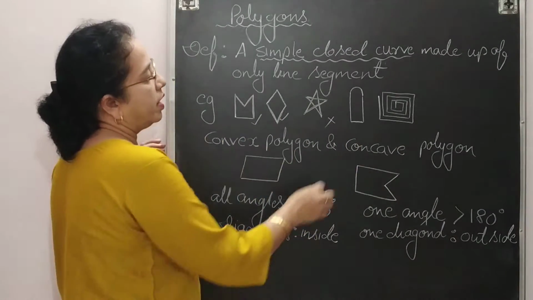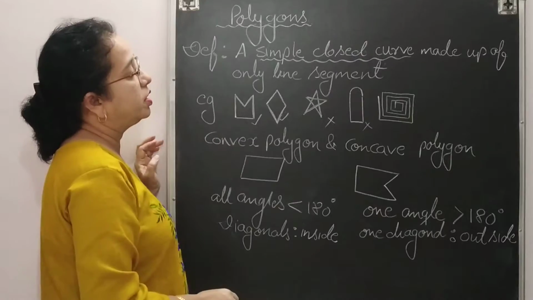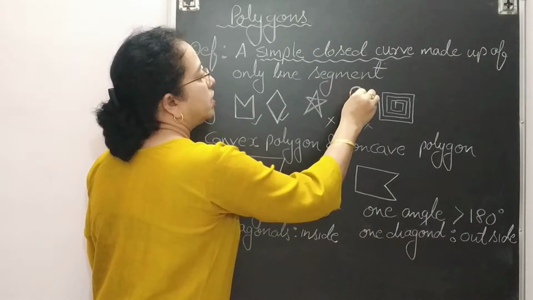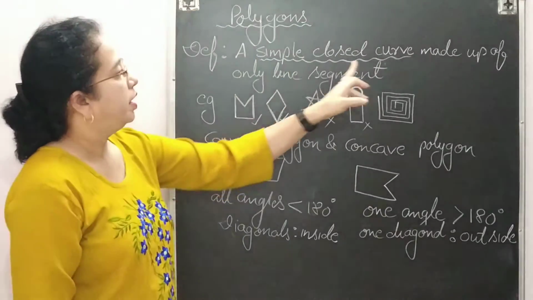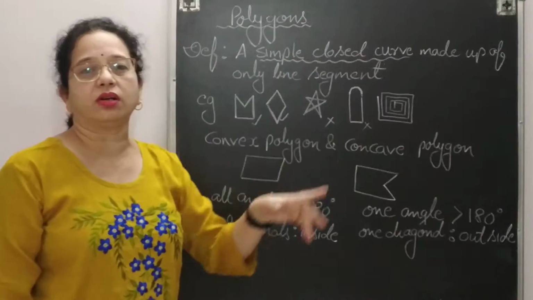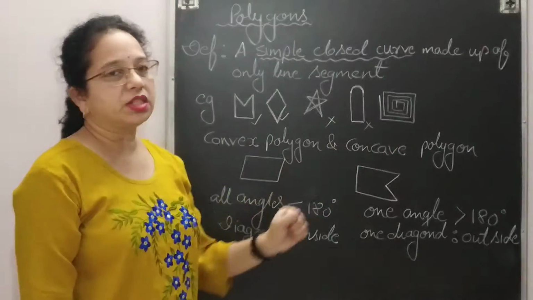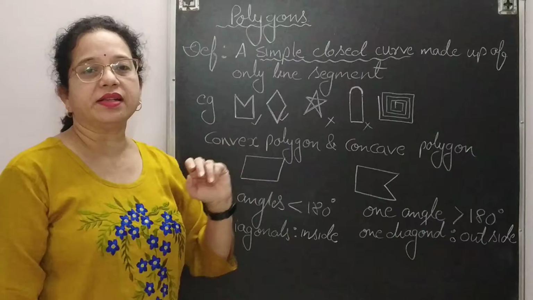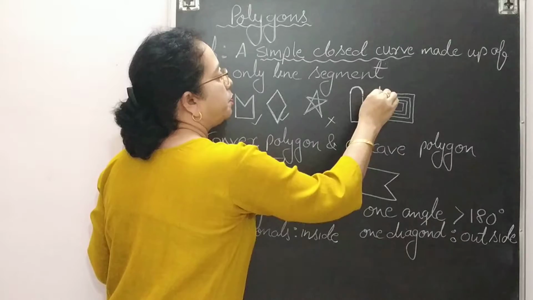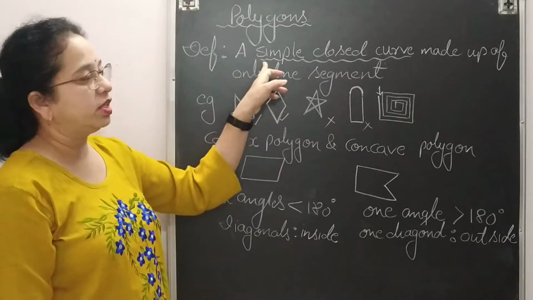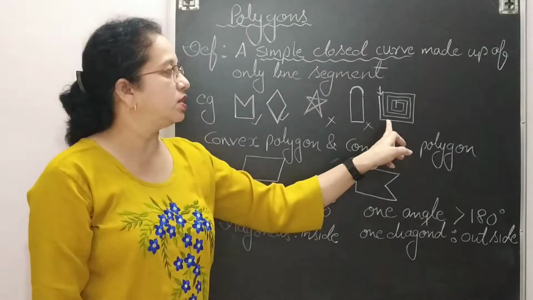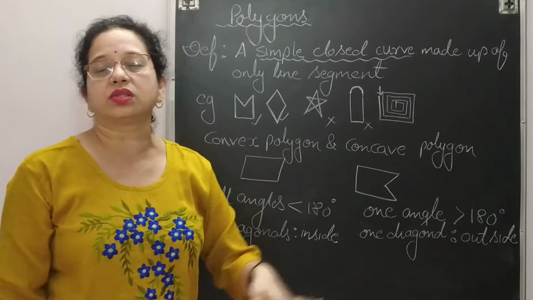Come here. This is again not a polygon. Why? Because it is not made up of line segments. Here you can see that one small curve is there. A polygon is made up of only line segments. Since a curve is there, this is not a polygon. Now the next figure: here you can see all are line segments, but this is not closed, this is open. Here you can see that from this place it is open. So again this will not fulfill our definition. So this is not a polygon, this is an open curve, not a closed curve.